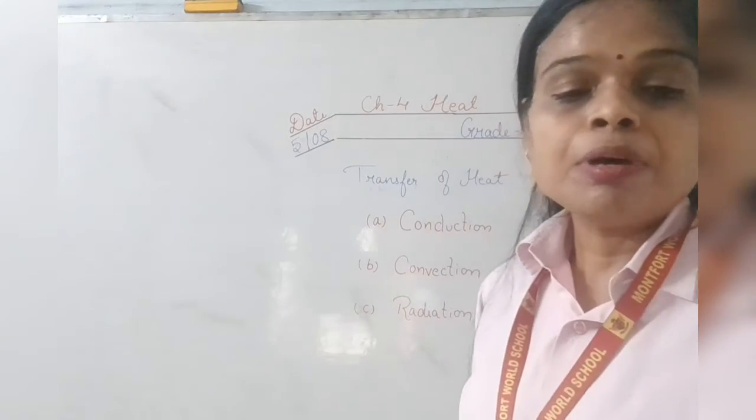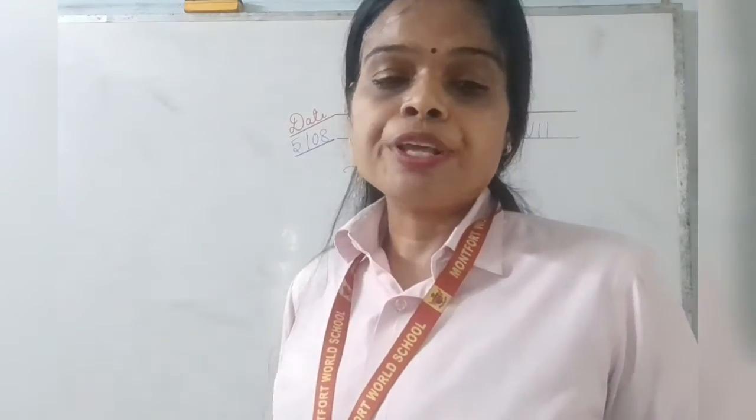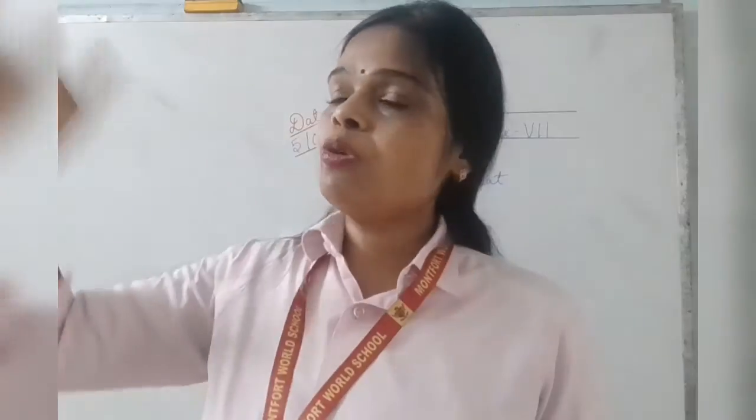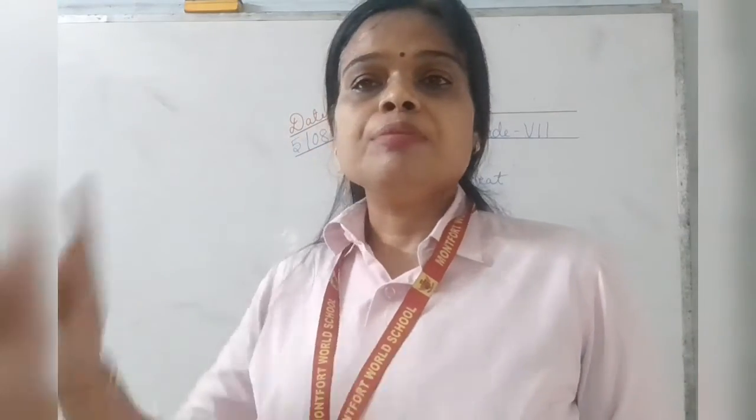Transfer of heat from a hot body to a cold body. The hot body was the sun and the cold body is ours. The heat has been transferred from the hot body to the cold body without any heating of the space. There is no heating of space between these two bodies. These radiations are the fastest mode. They don't require any medium.